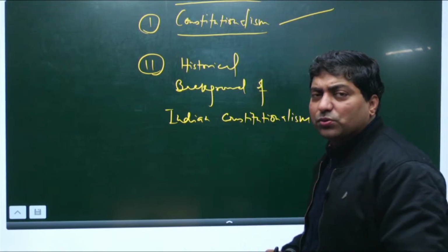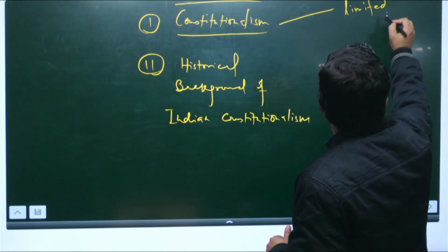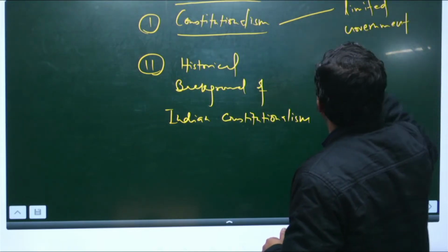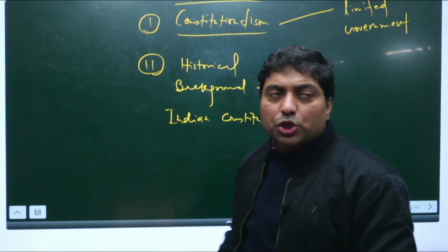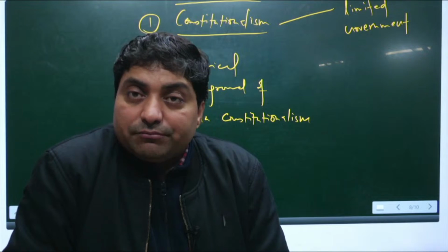What do you mean by constitutionalism? Constitutionalism refers to limited government. Basically, the constitution limits the power of the government.